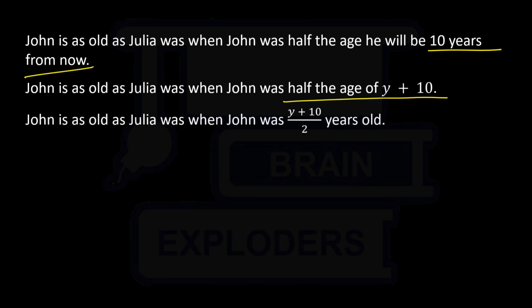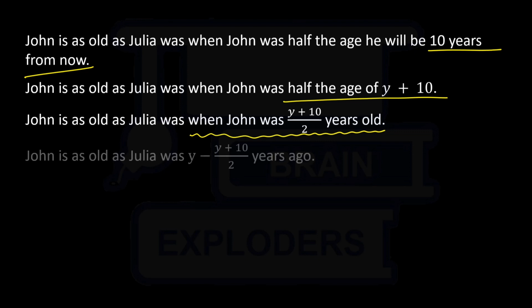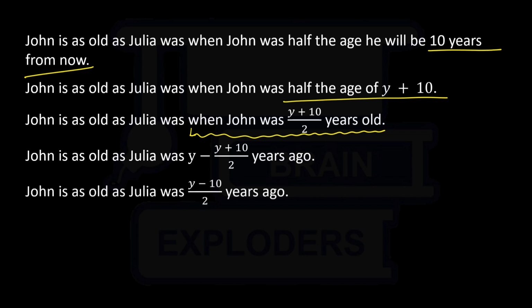It is simple. So the sentence gets converted: when John was this many years old means current age minus this period of years ago. So now we can convert it and write it like y minus y plus 10 by 2 years ago. A little bit of calculation, and y minus 10 by 2 years ago.